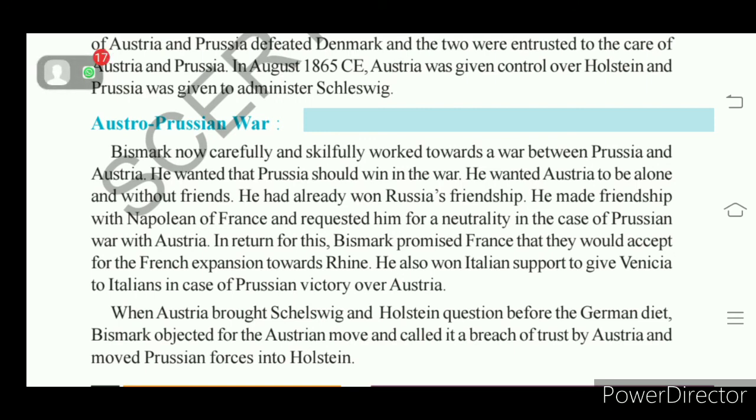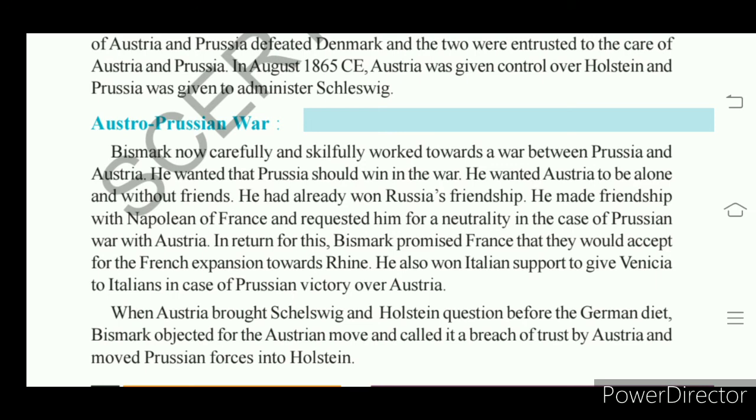If any issue takes place regarding Holstein, that should be settled in a peaceful manner between Austria and Prussia only, right? But Bismarck created nationalist feelings in Holstein. So the people of Holstein wanted to be with Germany. So Austria brought this issue to the German Diet, which is a parliament.